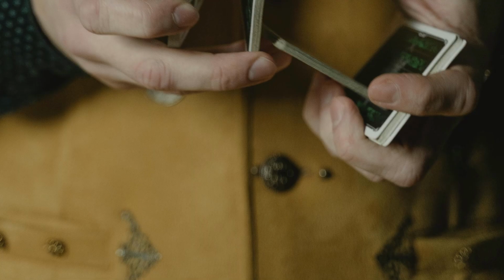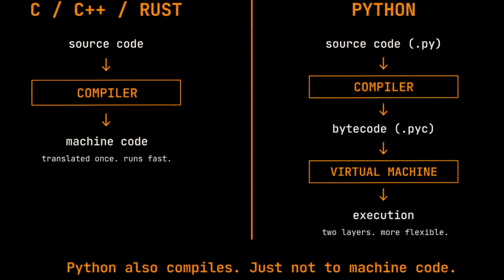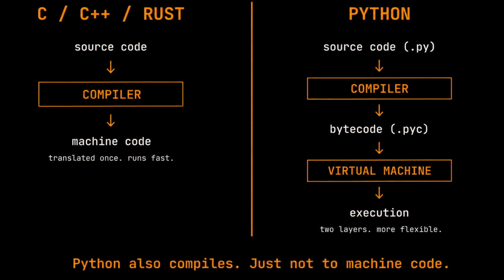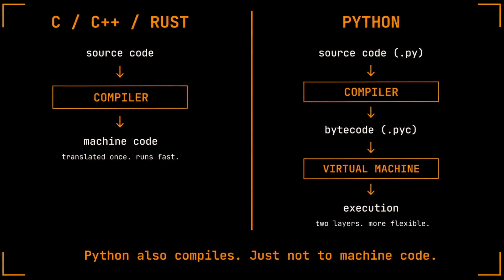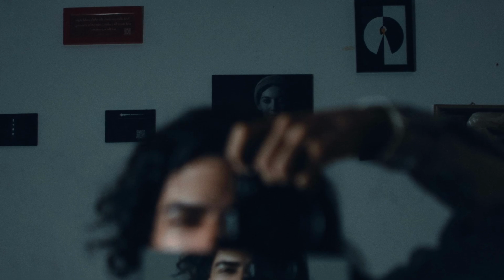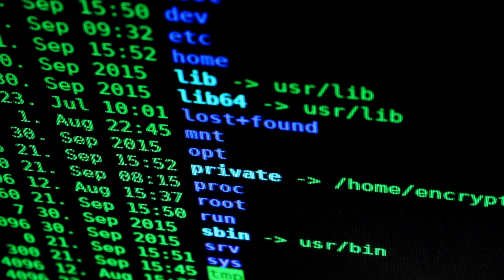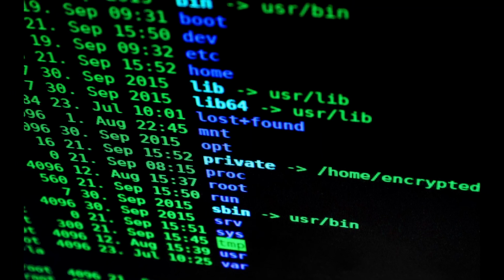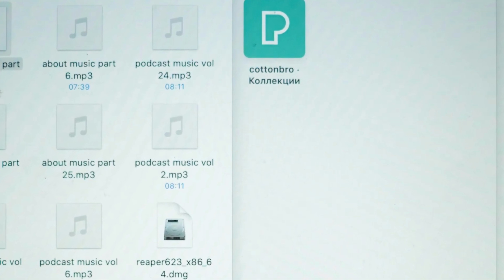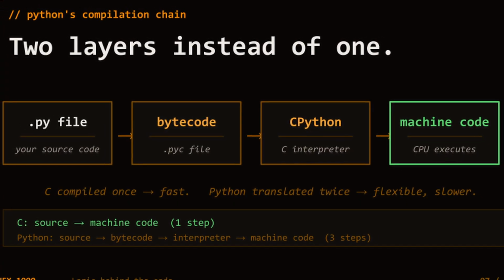Now, Python. Python feels like it runs your code directly. But that's not what actually happens. CPython, the standard Python interpreter, first compiles your source code into bytecode. Then a virtual machine executes that bytecode. Python absolutely has a compilation step. It just doesn't produce machine code. It produces an intermediate language that runs inside the Python virtual machine. Python actually does compile, but to bytecode, not machine code. The .pyc files in your project, those are Python's compiled output. Then a program called the Python interpreter reads that bytecode and executes it. 2 layers of translation instead of 1, which is exactly why Python is slower than C.